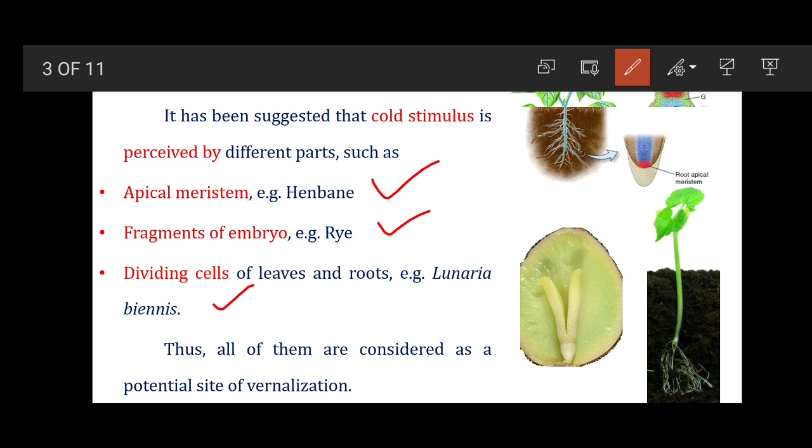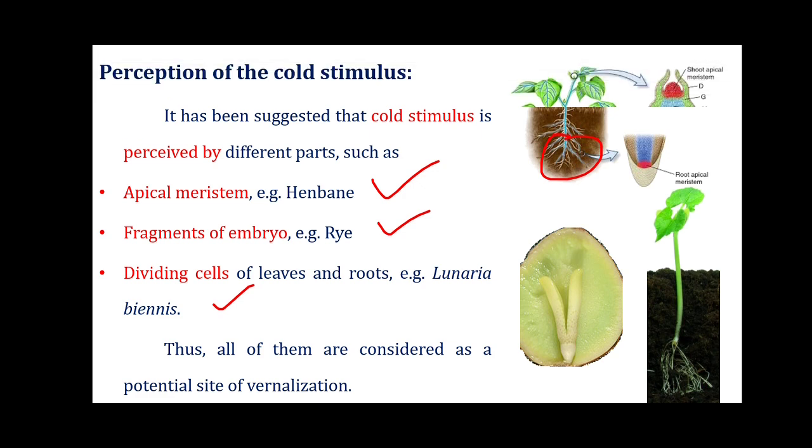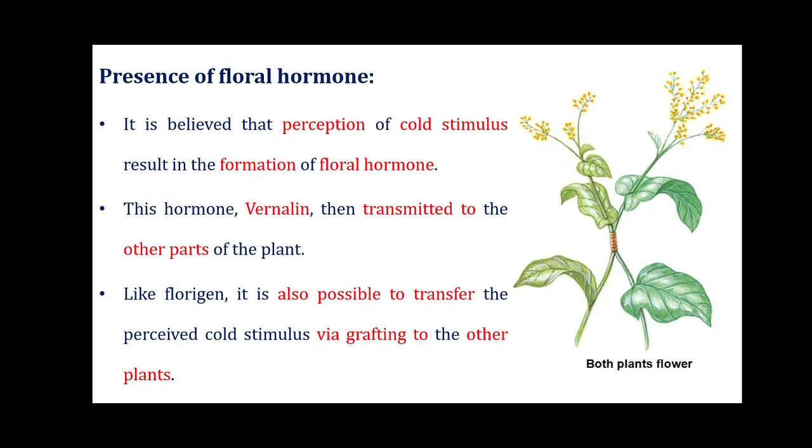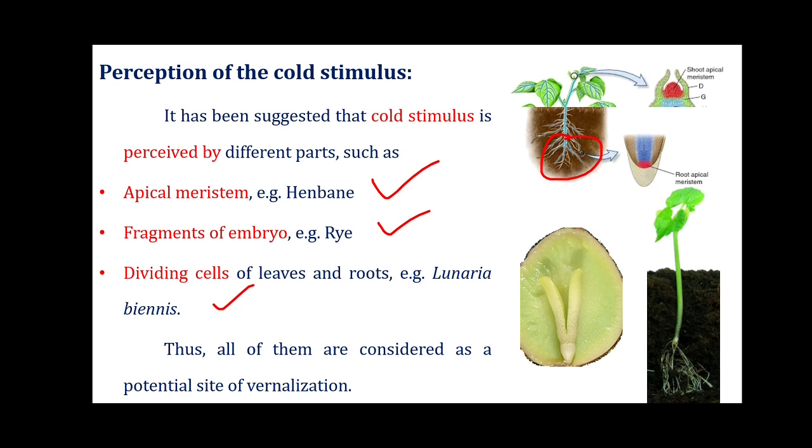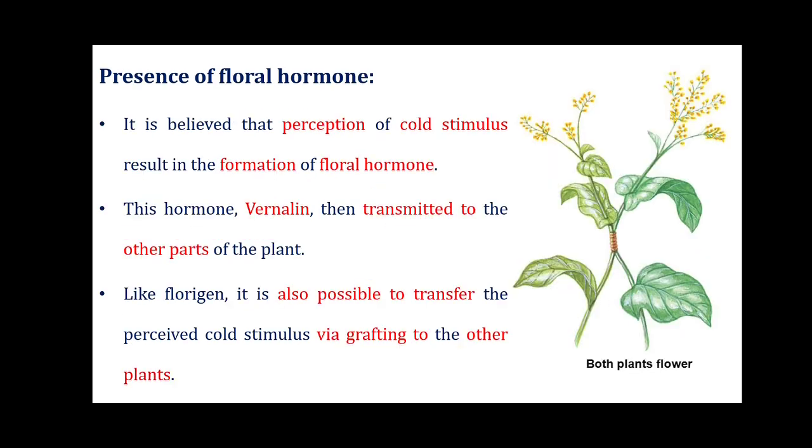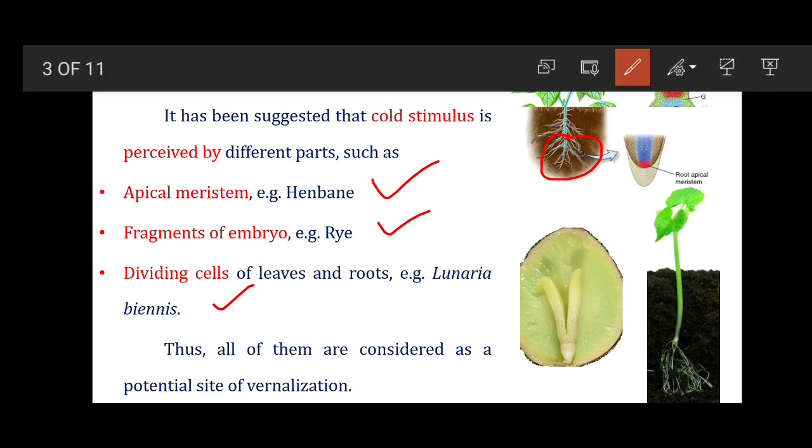In this image, this is the root apical meristem and the upper is the shoot apical meristem. And here you can see the embryo, leaves and other root parts. So these are the various organs of the plant body which perceive the cold stimulus.